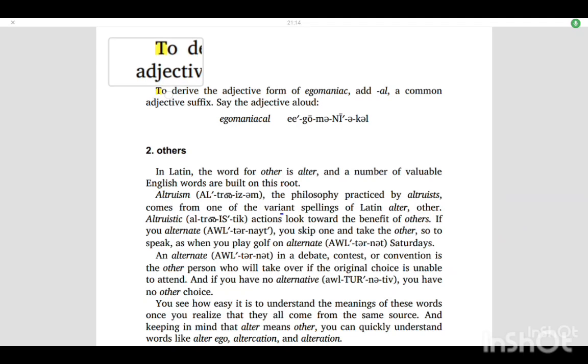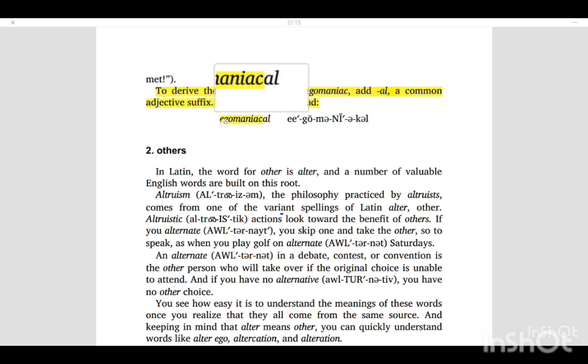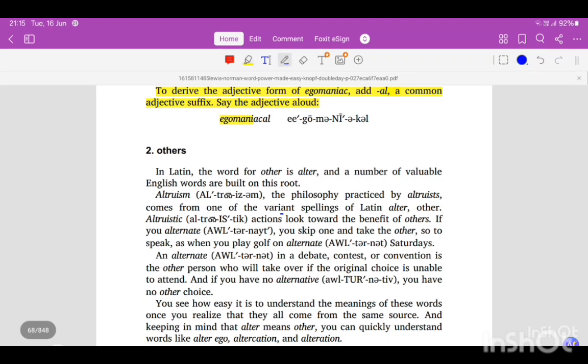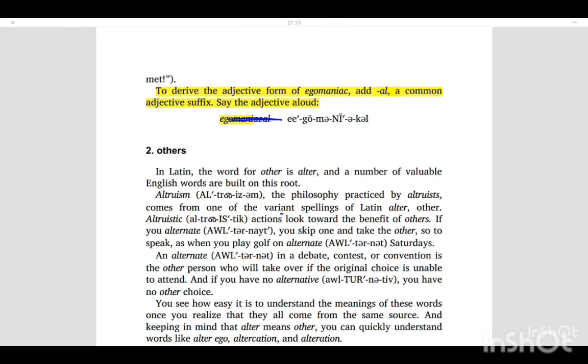Moving on, to derive the adjective form of egomaniac, add -al, a common adjective suffix. Say the adjective aloud, then it will become egomaniacal. If you remember the pronunciation system we talked about, you will get to know this: egomaniacal.